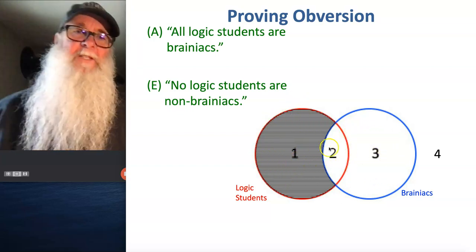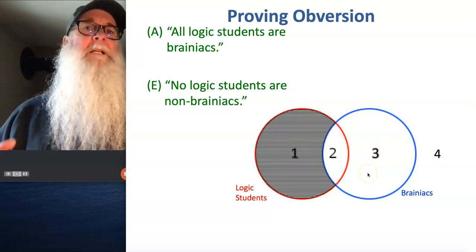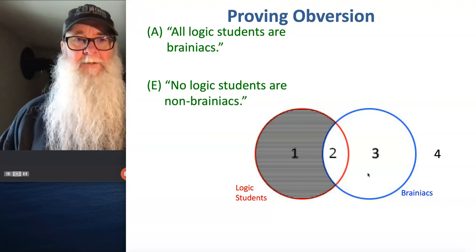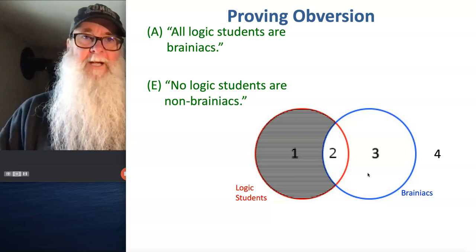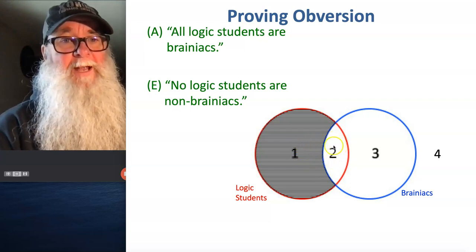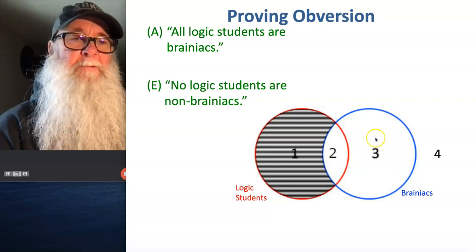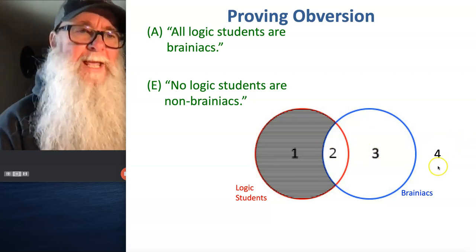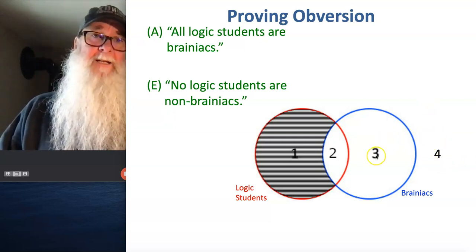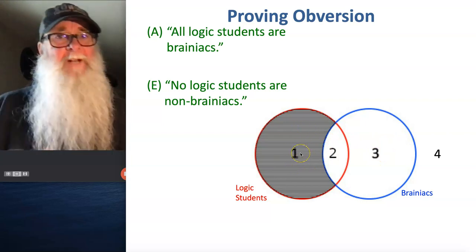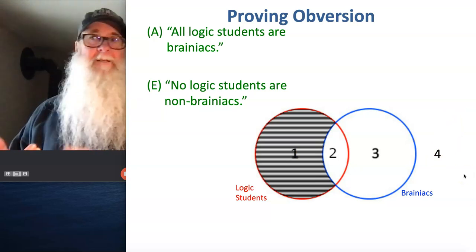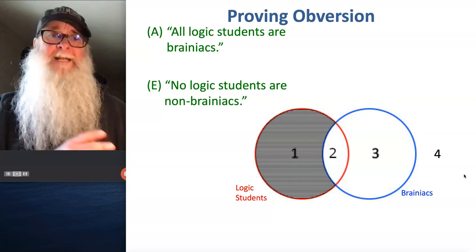Okay? So remember, maybe think of these two circles, the red circle and the blue circle, as two buildings that we're looking down into from high above, and the roofs have been removed, and we're looking into these two areas where all of the logic students are and all of the brainiacs are. And area 1 has nothing in it because all the logic students are over here in the brainiacs area, area 2. And then area 3 would be people who are brainiacs but are not logic students. And then out here in area 4, which we haven't talked much about, these are the things that are not brainiacs and are not logic students, right? Because they're outside of both buildings. So the stuff out here in area 4 is going to be things like bicycles and bananas and caterpillars, anything that's not a logic student and not a brainiac.